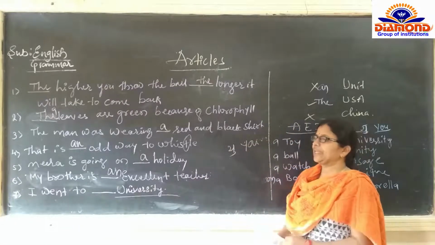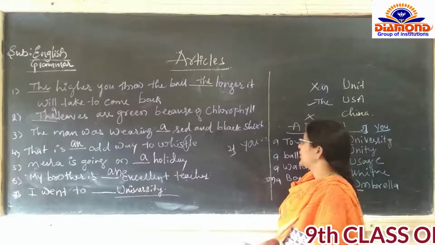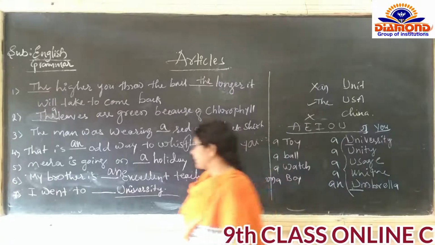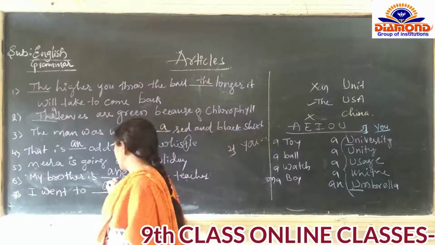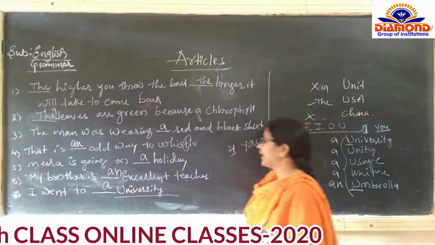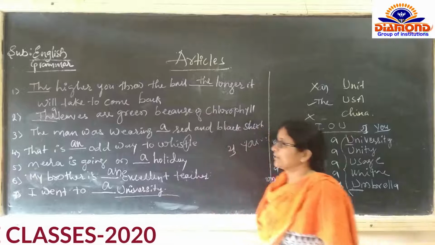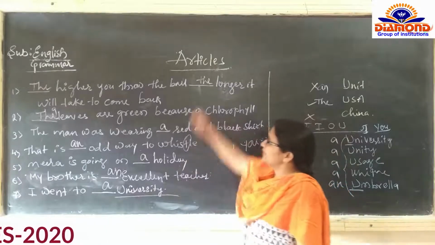If there is a U sound, you have to use a, not an. I went to a university.